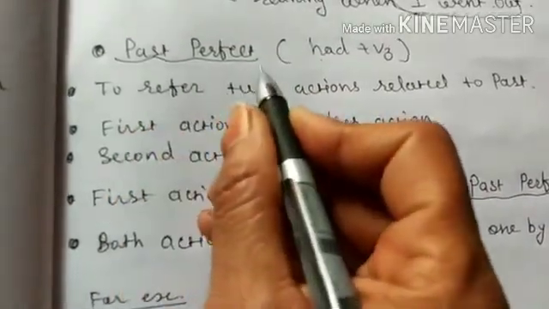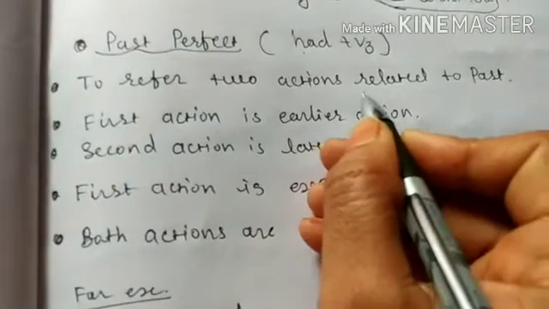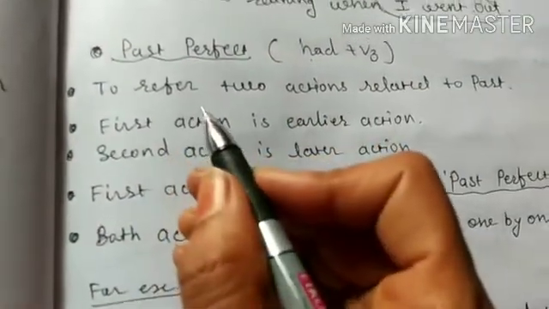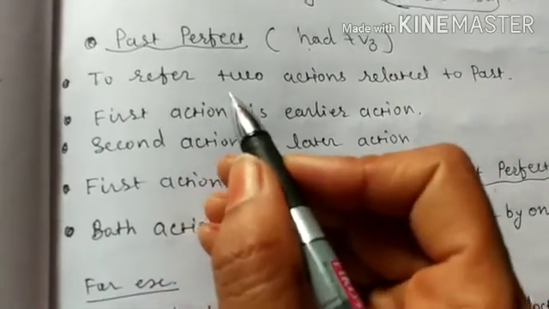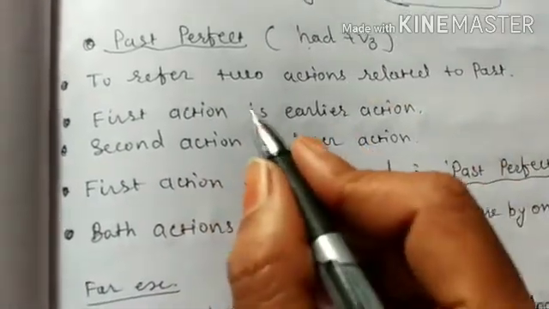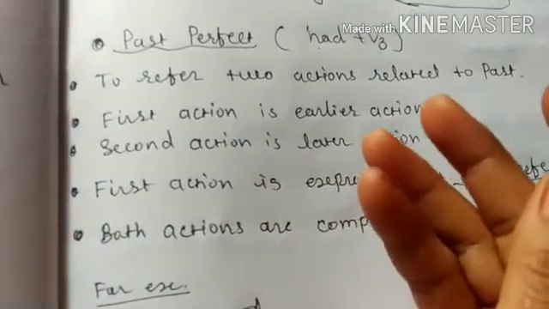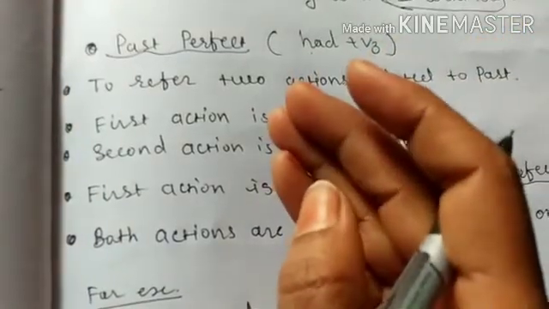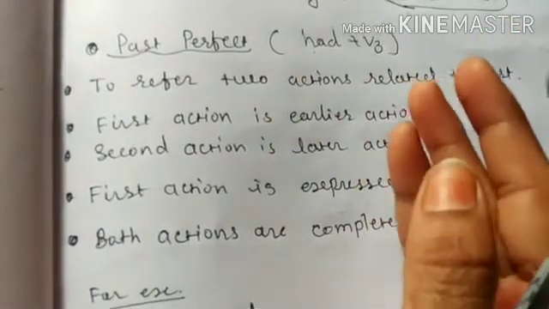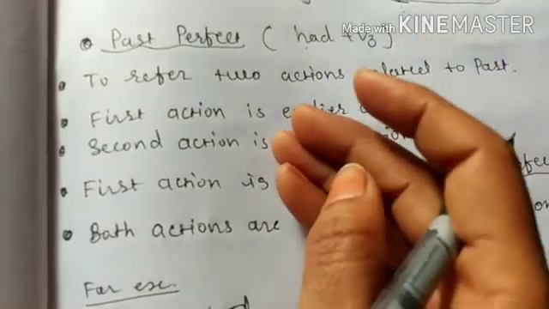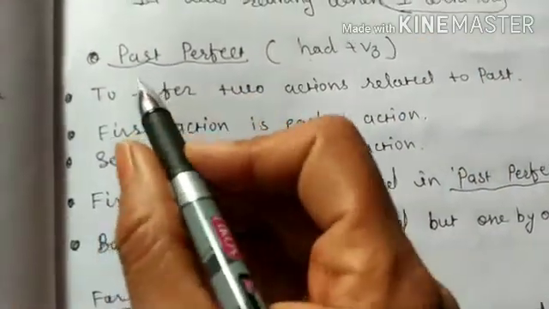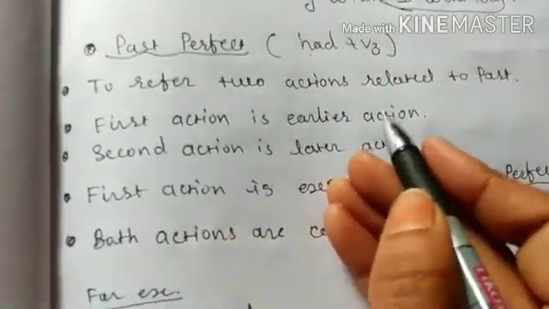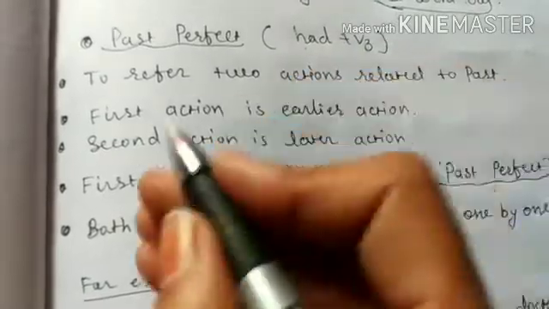We use past perfect tense to refer to two actions related to the past. We can't express past perfect tense without referring to another action. When we want to express an action related to the past using past perfect tense, we need two actions to talk about the earlier action.